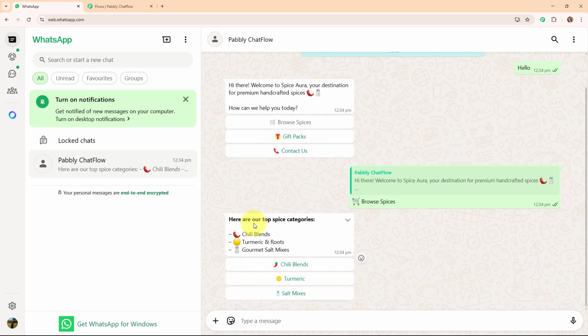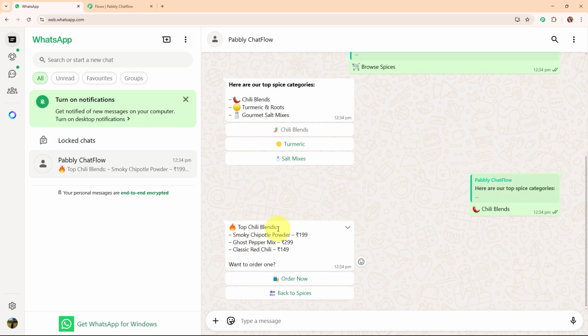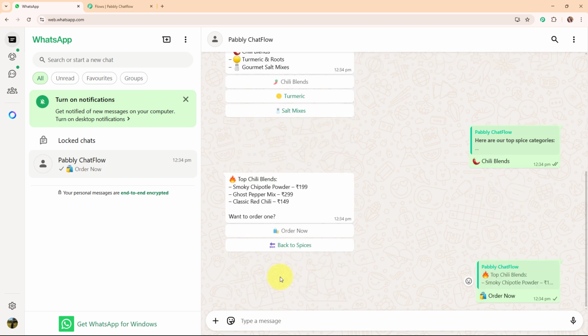And then it says here are top spice categories: chili blends, turmeric and roots, and gourmet salt mixes. So I'm going to select chili blends. And here I've received the top chili blends available. Here it says want to order one. So I'm going to click on this order now.